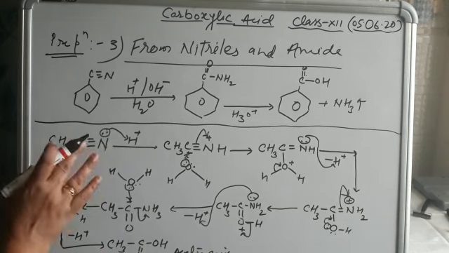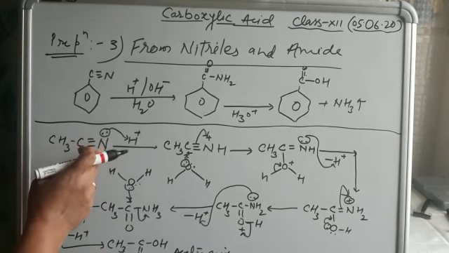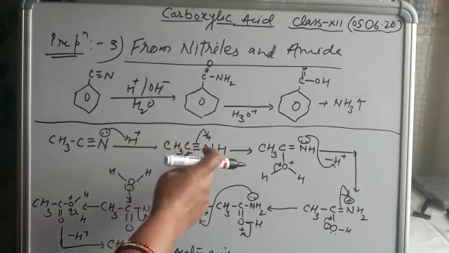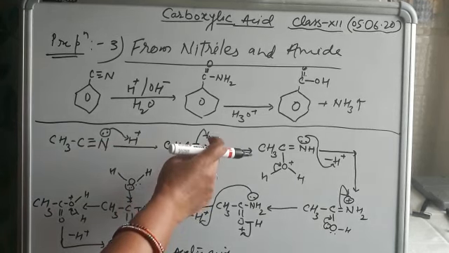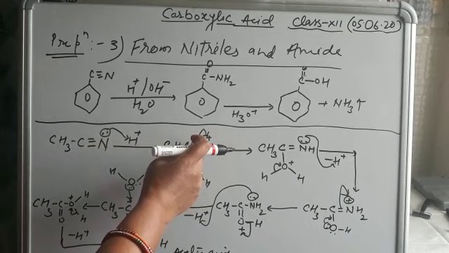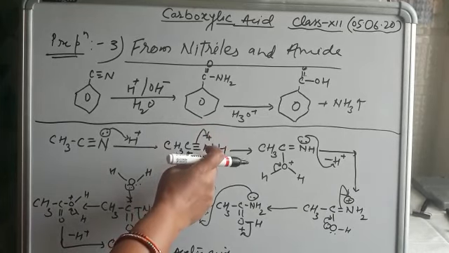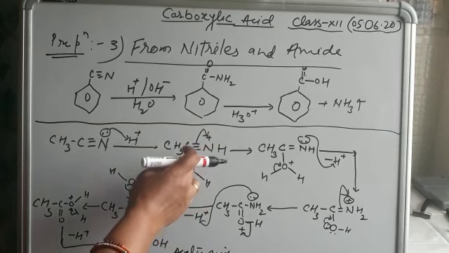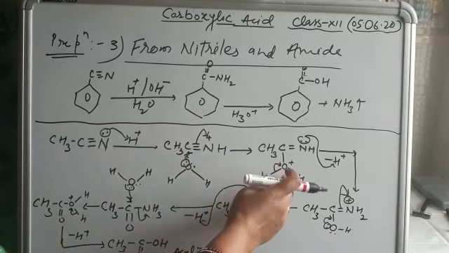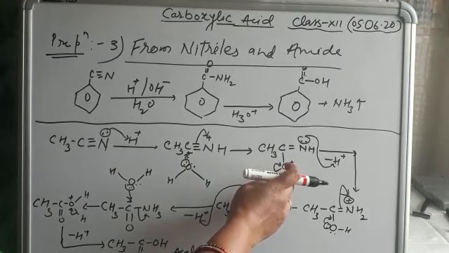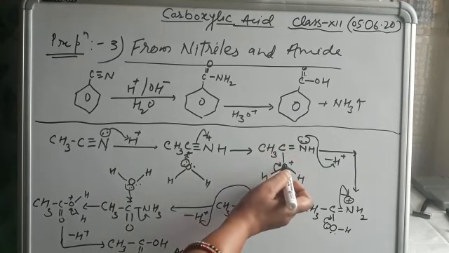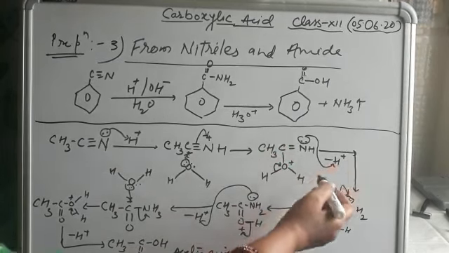So see here the role of water. At first, the lone pair present on the nitrogen takes these protons and gets protonated. So positive charge appears on the nitrogen, so the pi electron shifts towards the nitrogen. In that condition, positive charge is created on the carbon, so water gives its lone pair to the carbon. When water gives its lone pair to the carbon, positive charge appears on the oxygen, so it takes electrons and H+ is removed from the reaction.